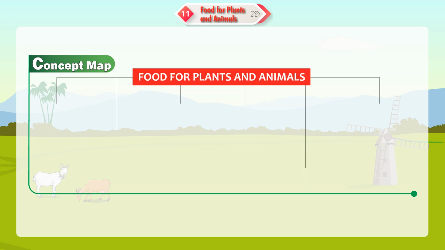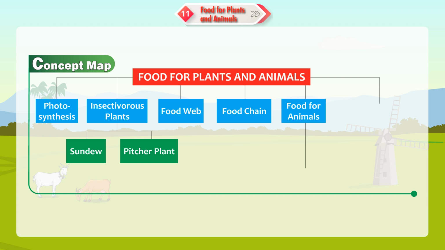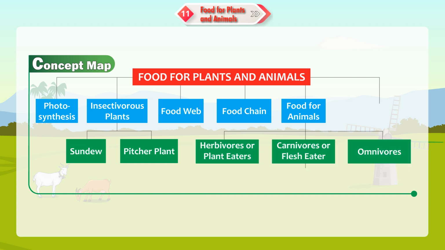Concept map. Food for plants and animals. Photosynthesis. Insectivorous plants. Sundew. Pitcher plant. Food web. Food chain. Food of animals. Herbivores or plant eaters. Carnivores or flesh eaters. Scavengers. Parasite. Omnivores. Food chain.